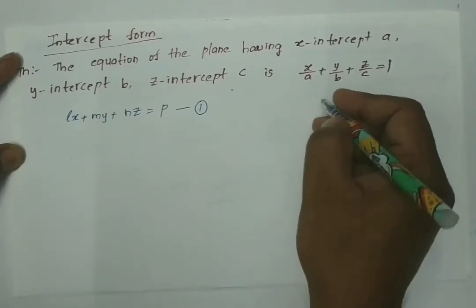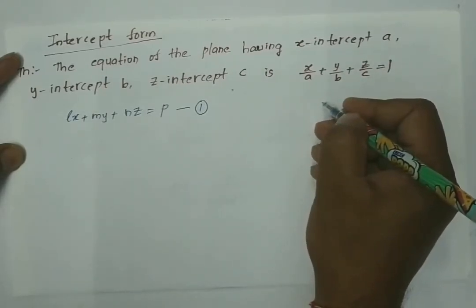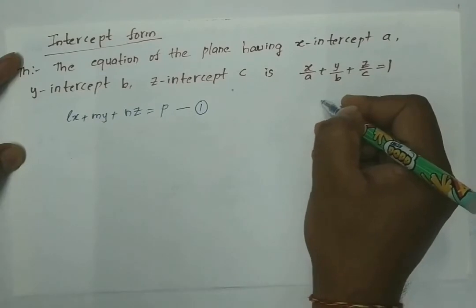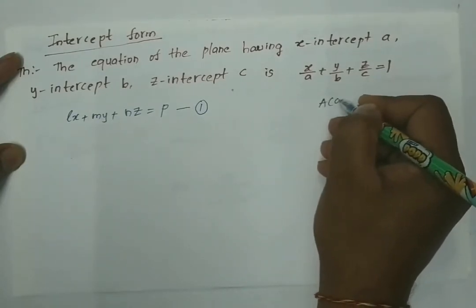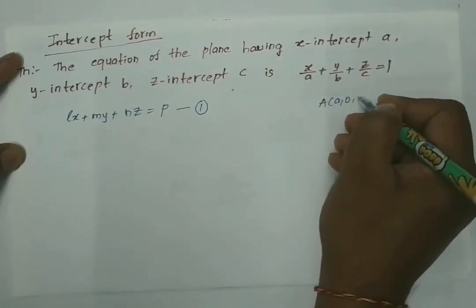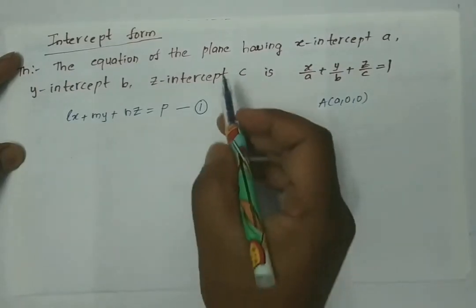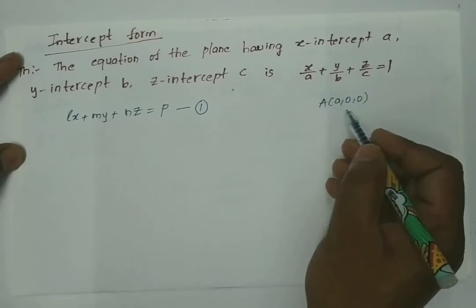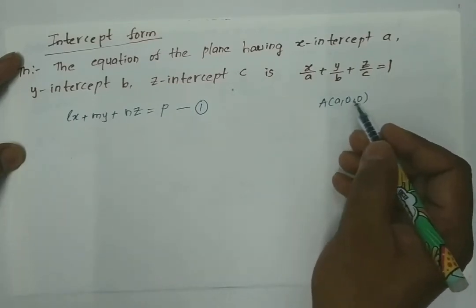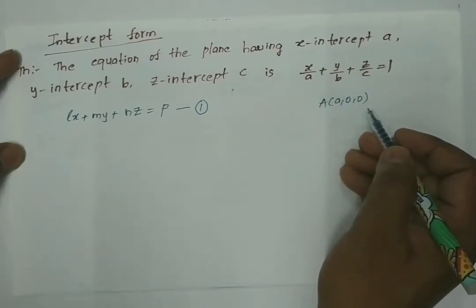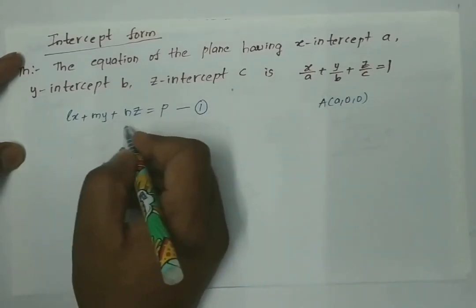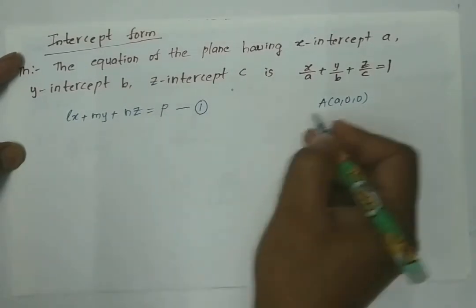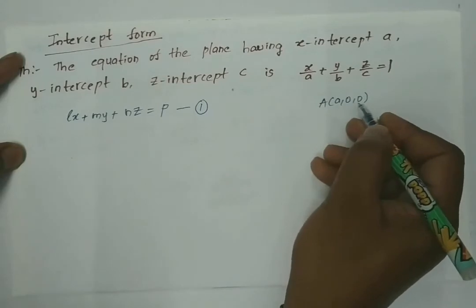That means the plane having x-intercept a is nothing but the plane passing through the point a, 0, 0.